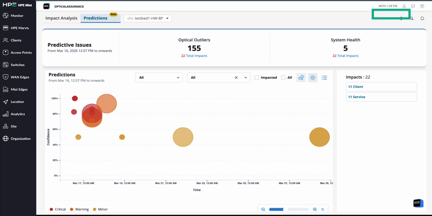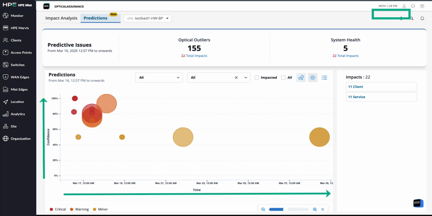Let's move to predictions. To do this, we use a bidirectional LSTM model, a type of deep learning that reads metric data forwards and backwards in time, learning how multiple signals interact with each other, not just what each one does in isolation. In this bubble chart, the confidence we have in the predictions sits on the left, and the time to failure sits along the bottom.